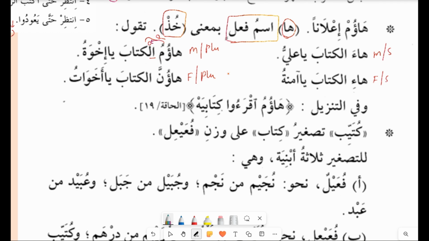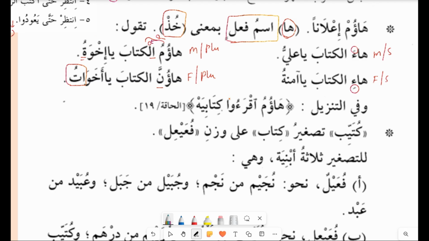Let's see ha'i. So the change for feminine is kasra here. As you can see here, it is a fatha. Al kitaba ya aminatu for feminine. Let's see the plural ha'unna. So here from hamza, you see the noon with shadda for the feminine plural. Ha'unna kitaba ya akhawat. So there is a big difference. You see alif and ta is in the jama muannas, not in the male plural. So this alif and ta gives you the point of recognition. You can recognize that this is feminine. And ikhwa, even though you see a ta marbuta at the end, don't think it is for feminine. Actually, it is another plural for akh.